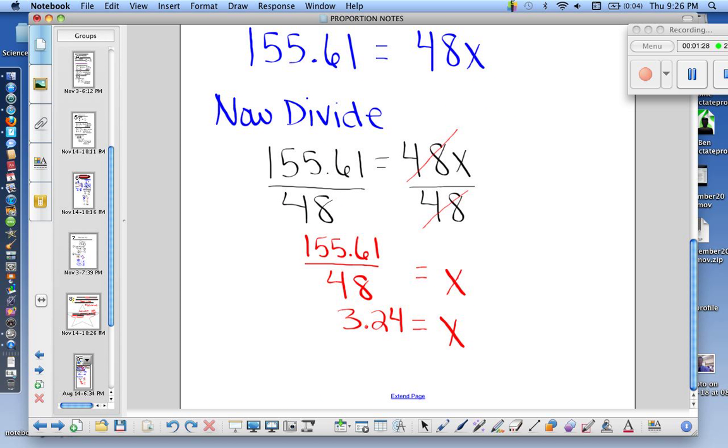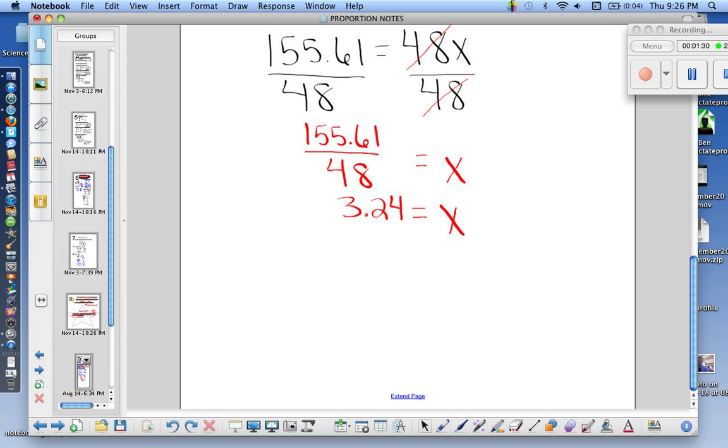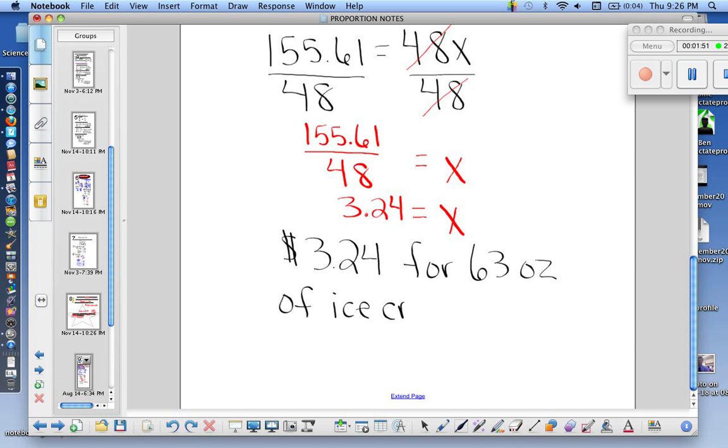So we need to make sure we label our answer. So let's go back down, and we need to label our answer in dollars. So it's $3.24 for 63 ounces of ice cream.